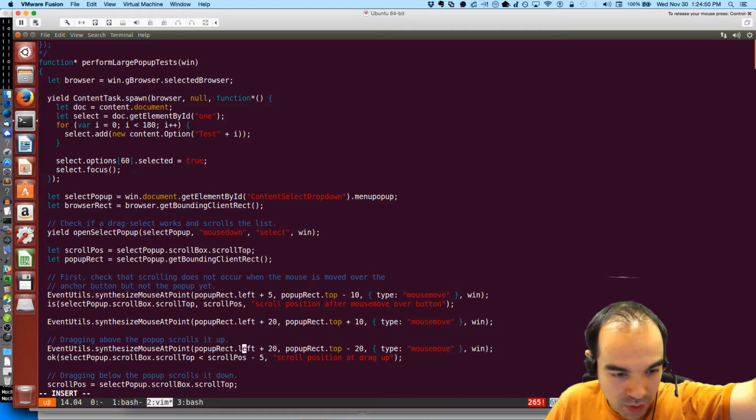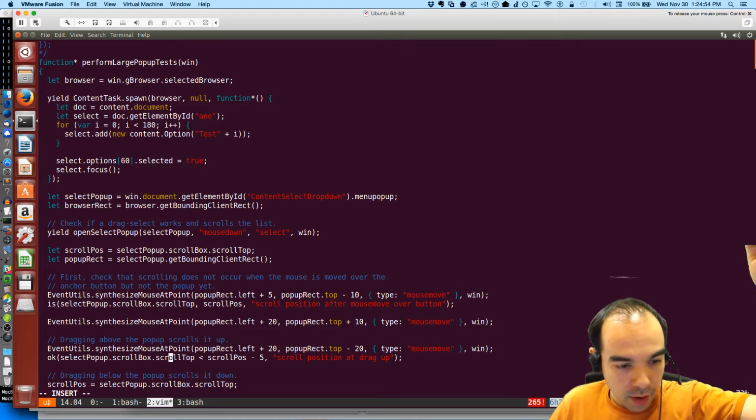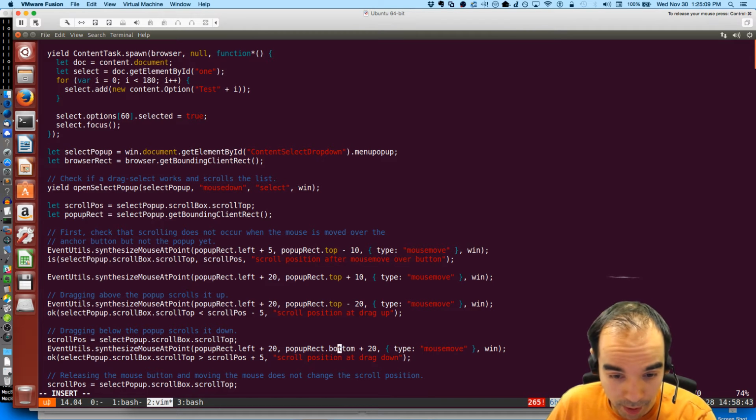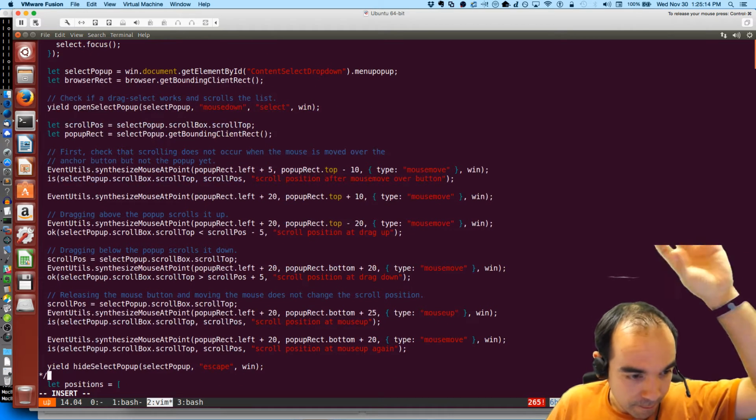So this one goes minus 20, mouse move, and we should see that the scrollTop actually scrolls. And then we're going to synthesize a mouse move below the pop-up, so pop-up rect bottom plus 20. We're dragging below the pop-up, and we should see it scroll down.